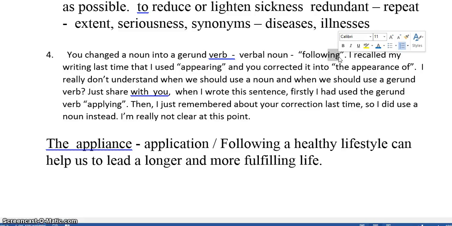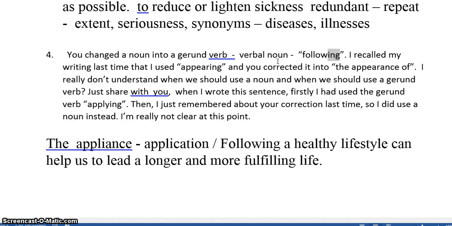So here we are talking about a noun, and so we can use it as the subject of our sentence. So my student has said, I recalled my writing last time that I used appearing, and you corrected it into the appearance of. And then she explains some more about how she is now confused.